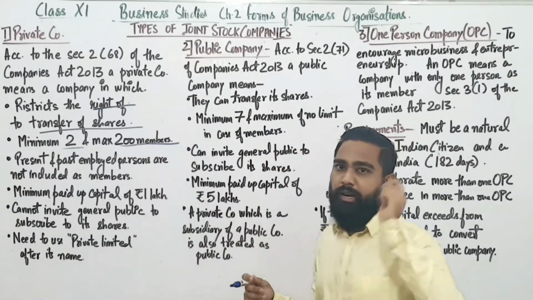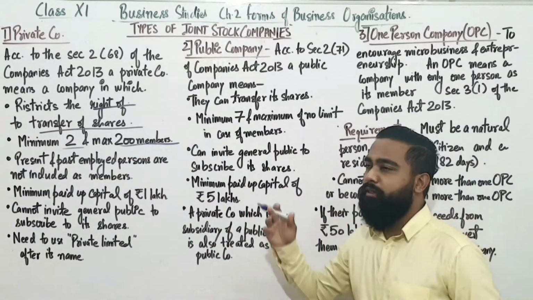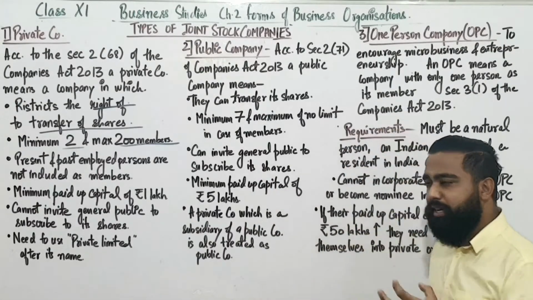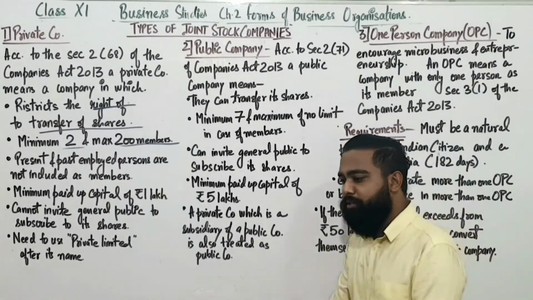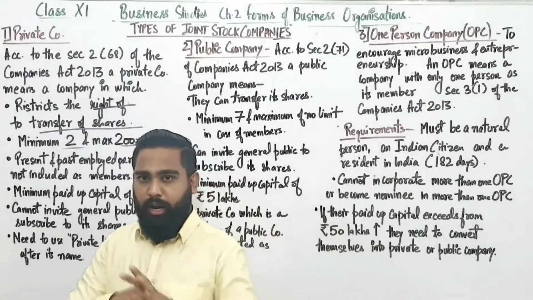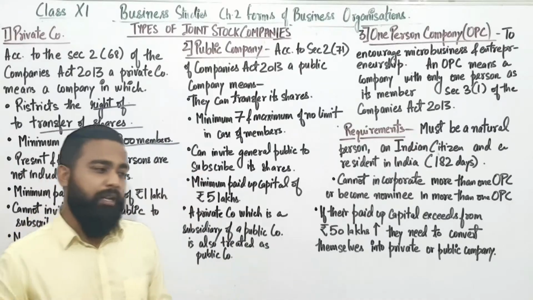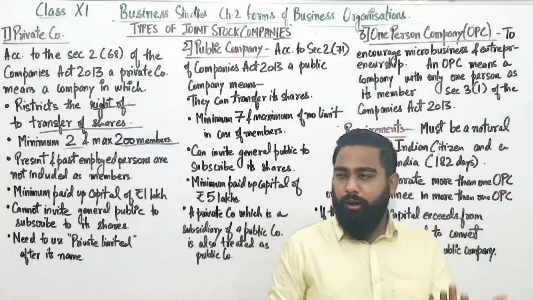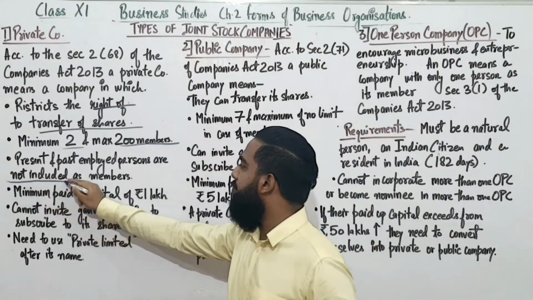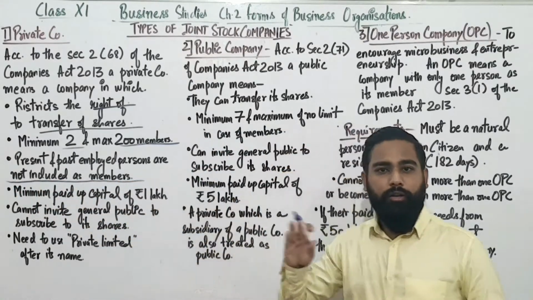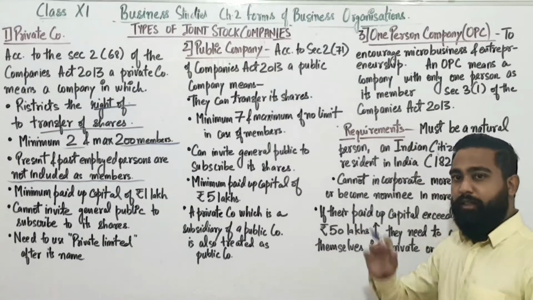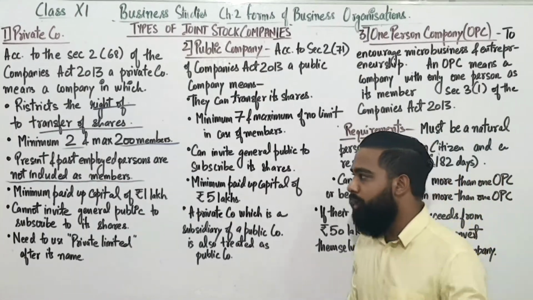The present and past employees, the persons who are working in your company and those who have already worked and are no more working in your company, are not included as members. They are the employees, not the members.